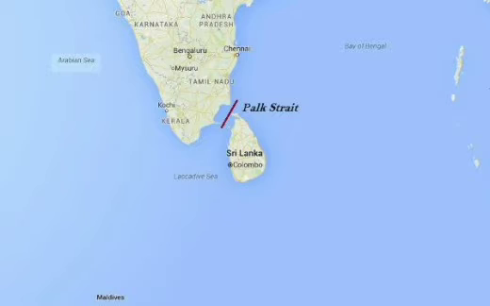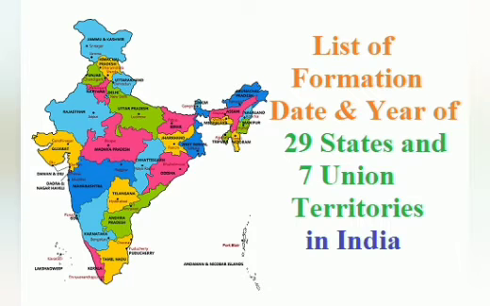Okay. Now coming to Sri Lanka. India and Sri Lanka are separated by a very narrow stretch of water. This narrow stretch is known as Palk Strait. So India and Sri Lanka are separated by Palk Strait. Now we already know India has 29 states and 7 union territories. It is actually 9 union territories. Presently, 2 more union territories have been introduced. So there are 29 states and 9 union territories in India.